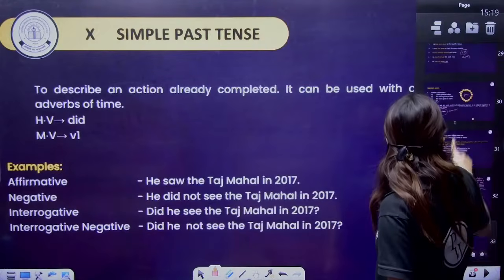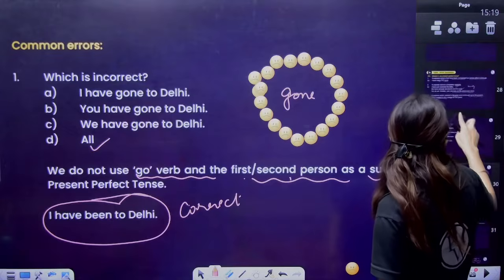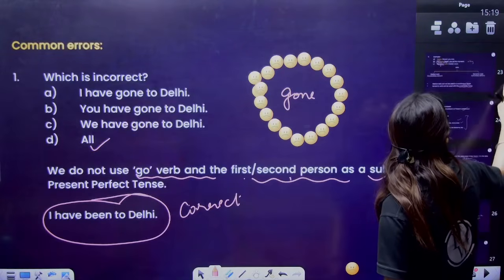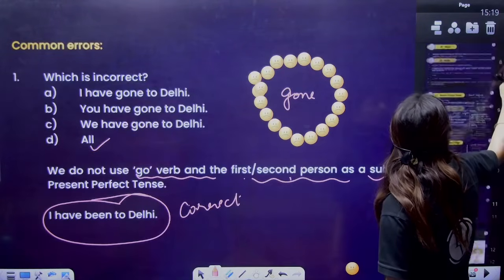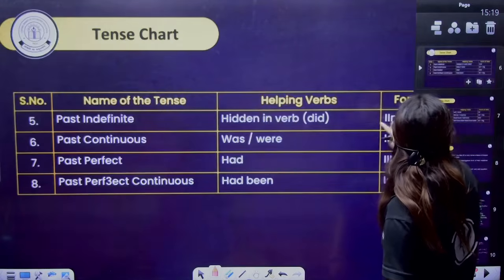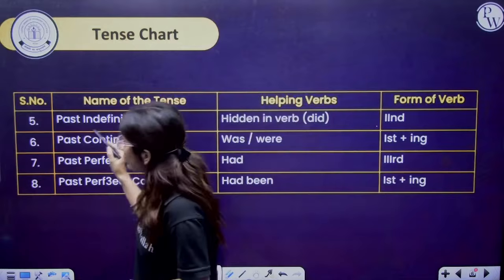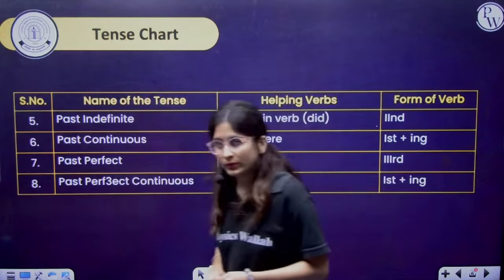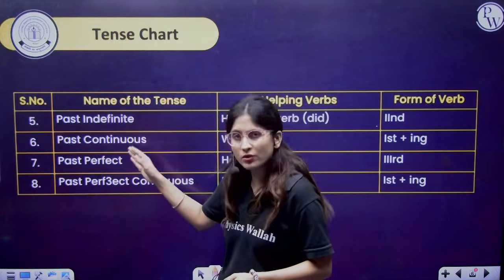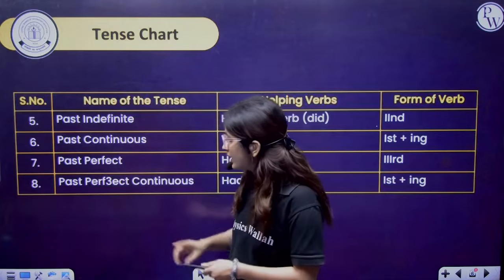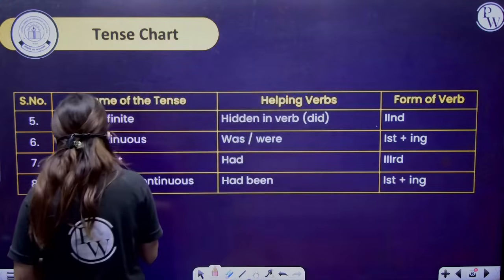So let us see one more thing for the same. We have done it, right? Okay. Now I'm coming to the tense chart, that is past. In the past also the verb can be in these forms only: past indefinite, past continuous, past perfect, past perfect continuous.